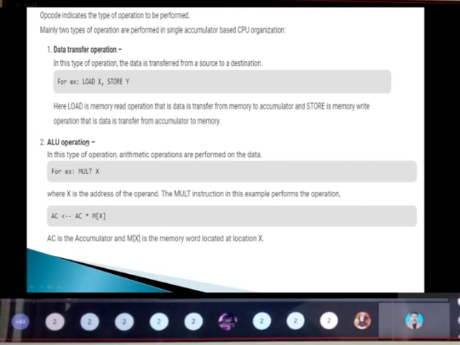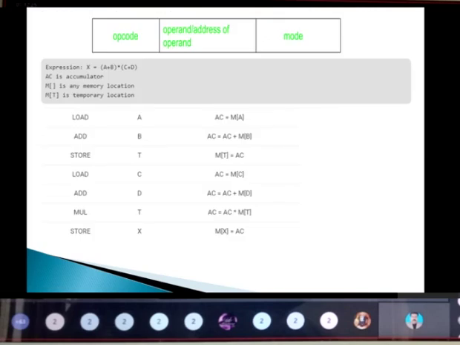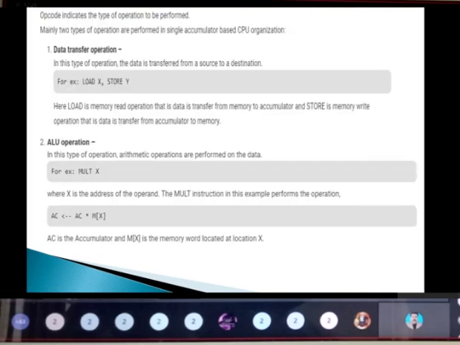Next is the ALU operation, in the sense that arithmetic operations are performed on the data. For example, MULT means it is doing the multiplication operation. X is the address of the particular operand, and AC is the accumulator. So the value present in the accumulator and the value present in the memory are multiplied and stored again in the accumulator. Here the storage purpose is served by the accumulator. You need to keep this in mind in concern with the one address instruction.